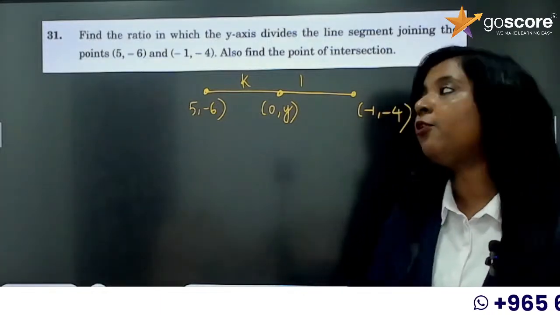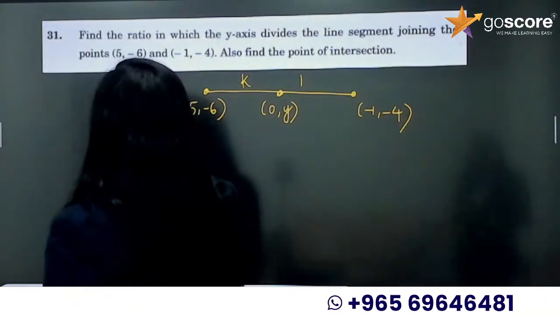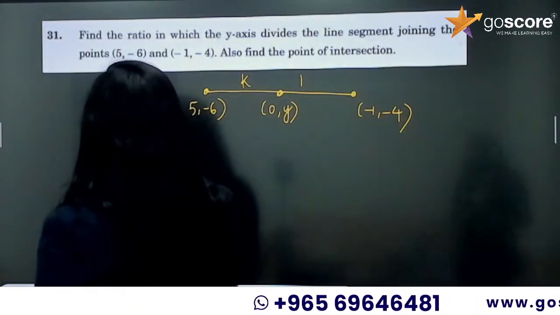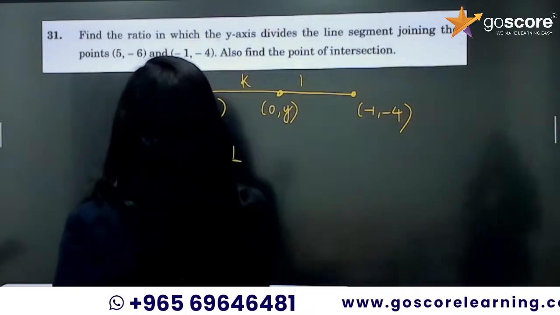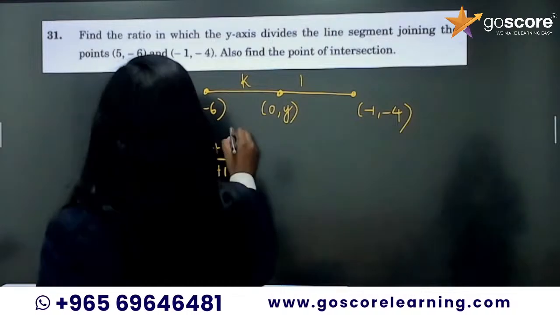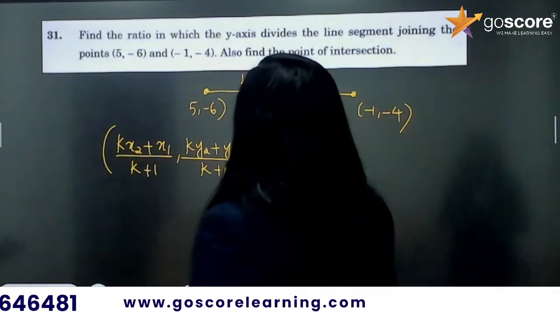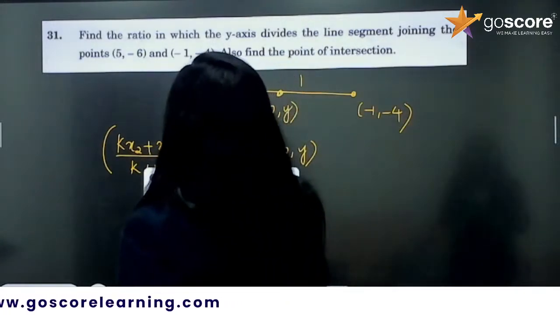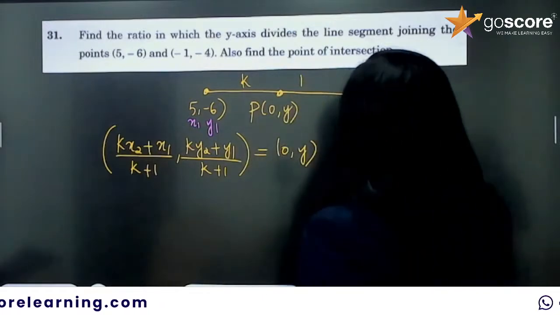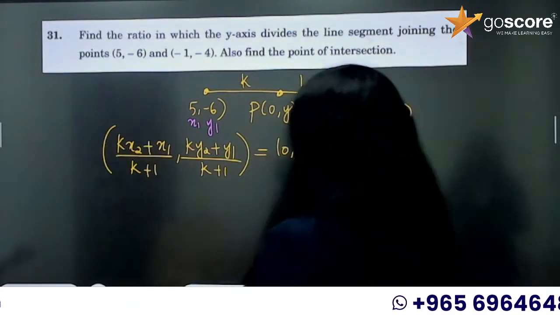So by section formula, (kx2 plus x1) by (k plus 1) and (ky2 plus y1) by (k plus 1) will be the coordinates of this point 0, y. So this is equal to 0, y. Now what is your x1, y1 and all? This is your x1, y1 and this is your x2, y2. Okay, now let us substitute the values here.